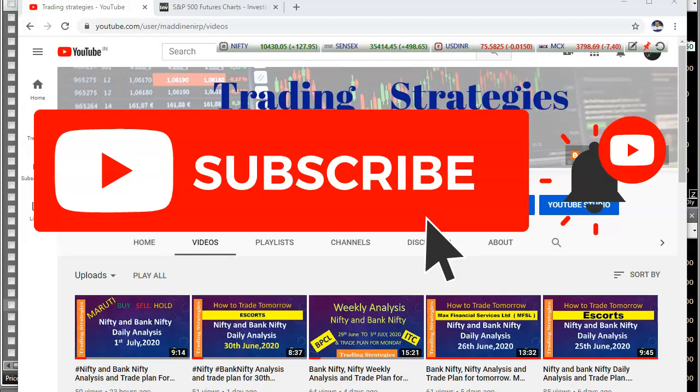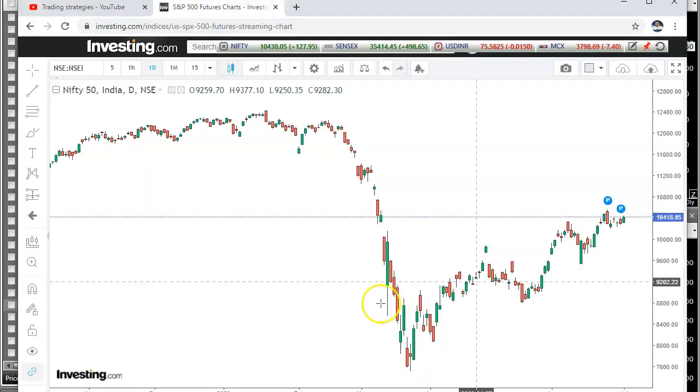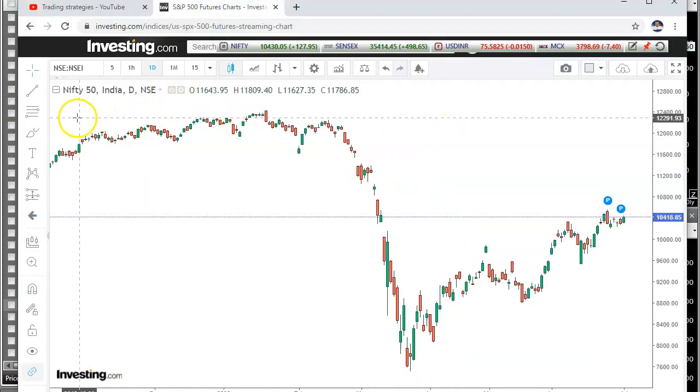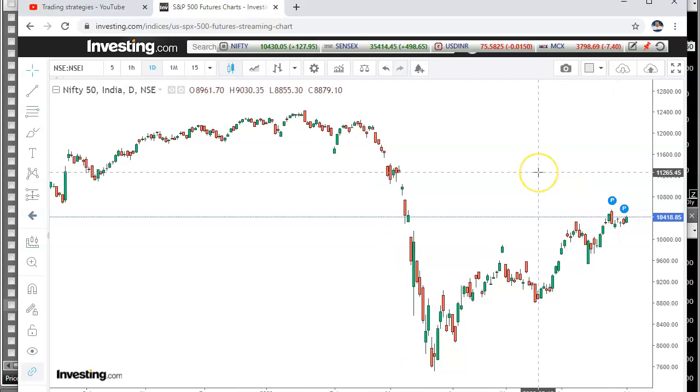Today is 1st July. So how we have to trade tomorrow, that is 2nd July. How is the Nifty and trend? We'll see now on the Nifty chart. So this is the Nifty daily chart. If you see the entire rally from here to here, it is almost retracing to 61.8% retracement.